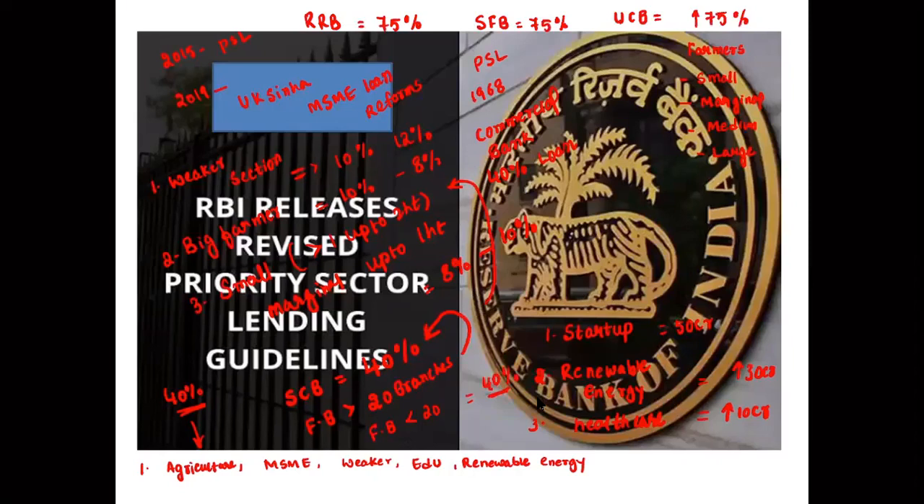Okay, so this is one. And the rural cooperative banks, it is not applicable. To whom is it applicable? Urban cooperative banks, scheduled commercial banks 40, foreign banks with more than 20 branches 40, and RRB 75, small finance bank 75, urban cooperative banks increased to 75. Previously it was 40. Right? So this was about your priority sector lending scheme.